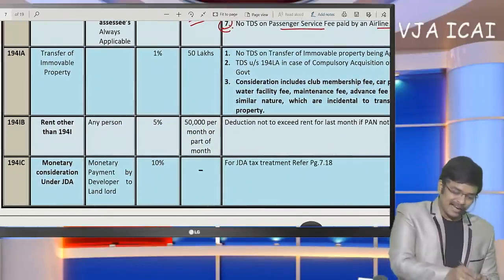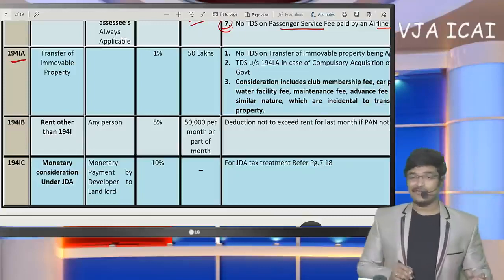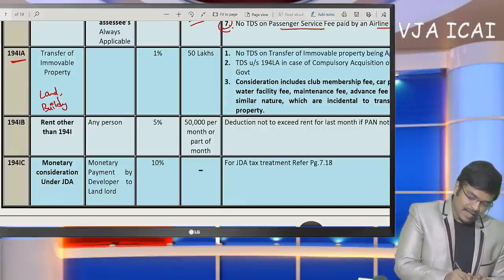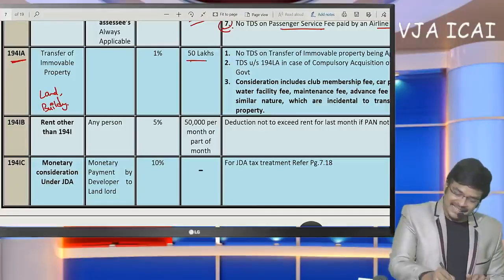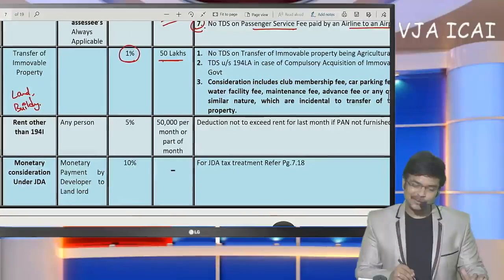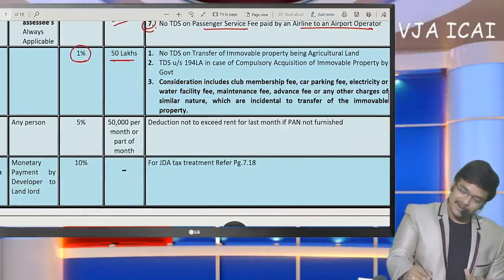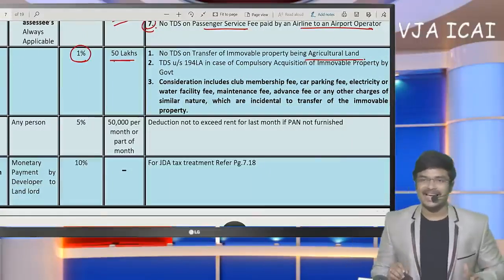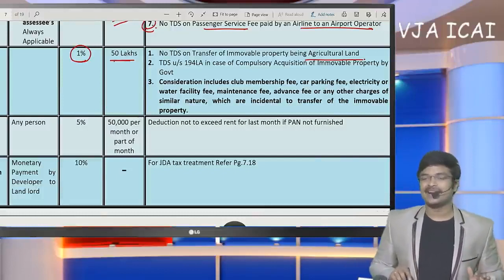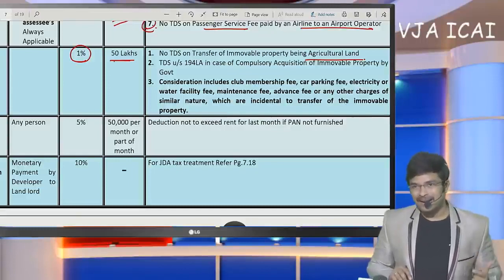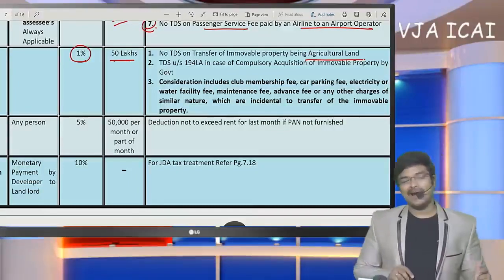And next, coming to 194IA, transfer of immovable property. Immovable property may be land, building, whatever may be. If immovable property value exceeds 50 lakhs, then TDS at the rate 1% has to be deducted, except on agricultural land. On agricultural land sale, even if it exceeds 50 lakhs, 1% TDS need not be deducted. In any other case, it may be an apartment, it may be a building, it may be land, whatever may be.